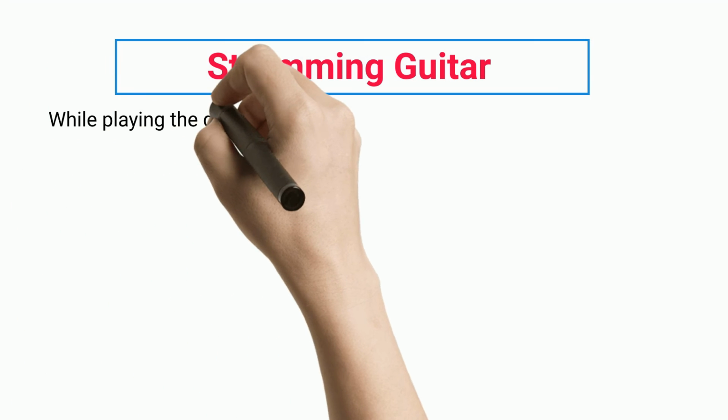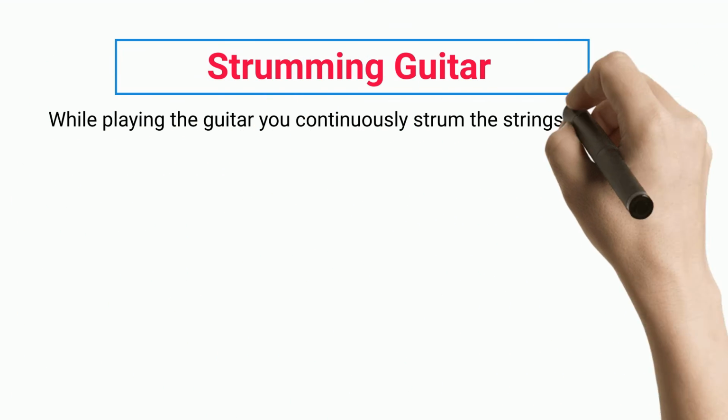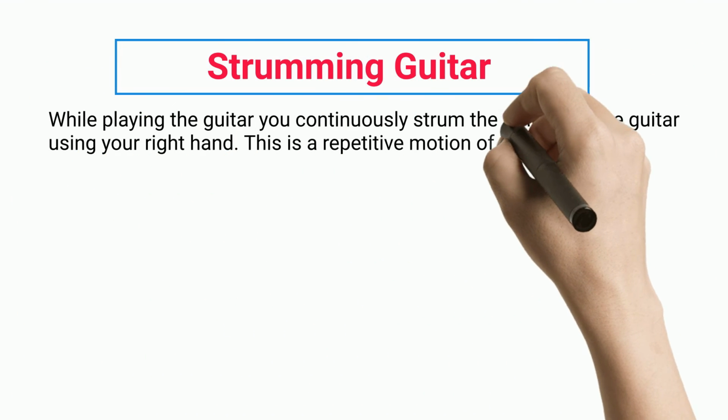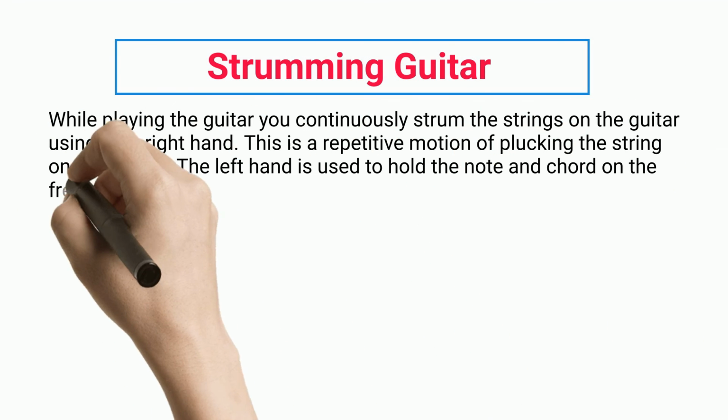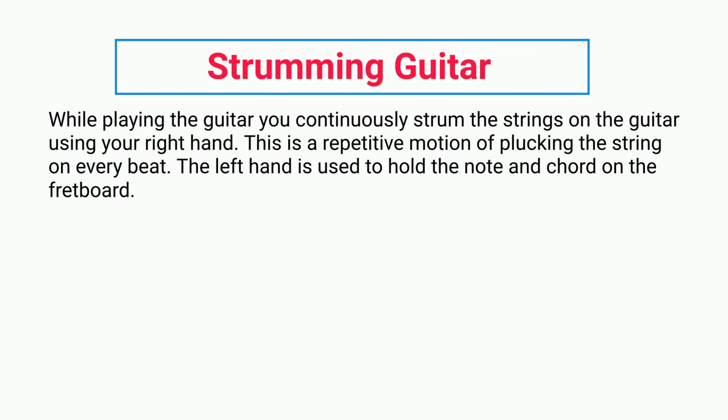Strumming guitar. While playing the guitar, you continuously strum the strings on the guitar using your right hand. This is a repetitive motion of plucking the string on every beat. The left hand is used to hold the note and chord on the fretboard.